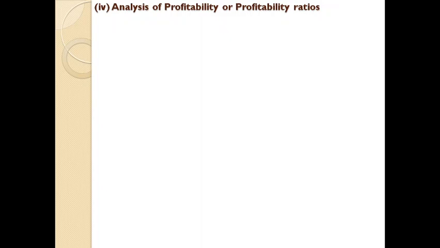So under ratio analysis, there is another head known as analysis of profitability or profitability ratios, in which there are various methods that help in identifying and analyzing whether the organization is earning appropriate profits depending upon its performance. Mere earning of profit is not a scale for measuring efficiency.